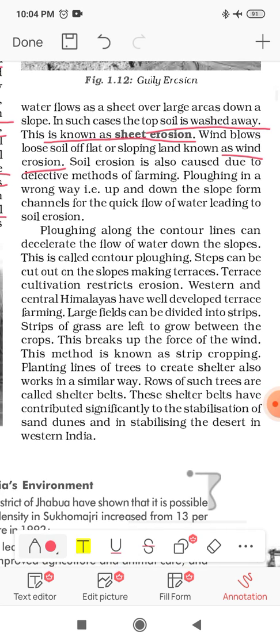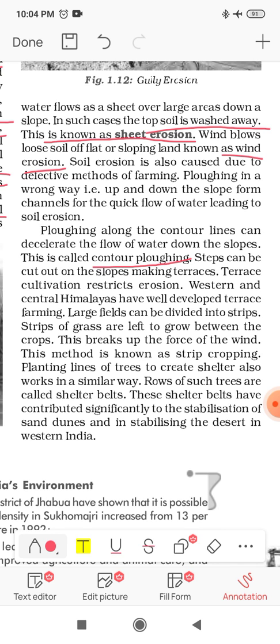Now, ploughing along the contour lines can decelerate the flow of the water down the slope. This is known as contour ploughing. In hilly regions, in areas that are at the same height, we can plough the areas, and we can cut a terrace-like shape, we can cut steps, and we can control the flow of the water. This is known as contour ploughing.